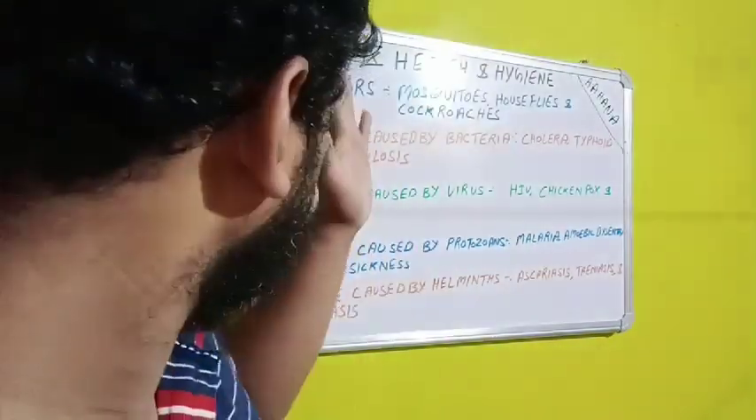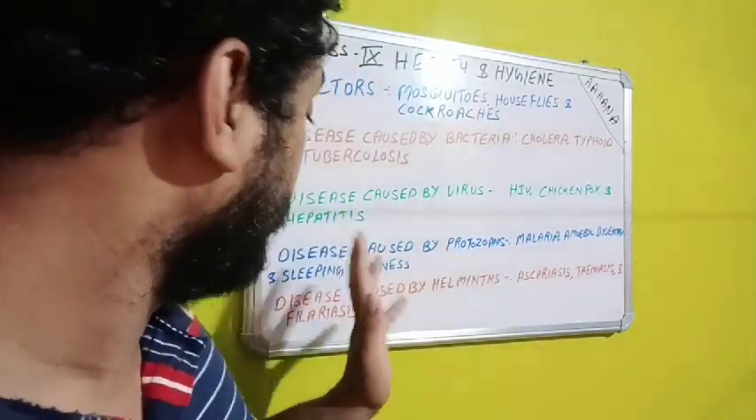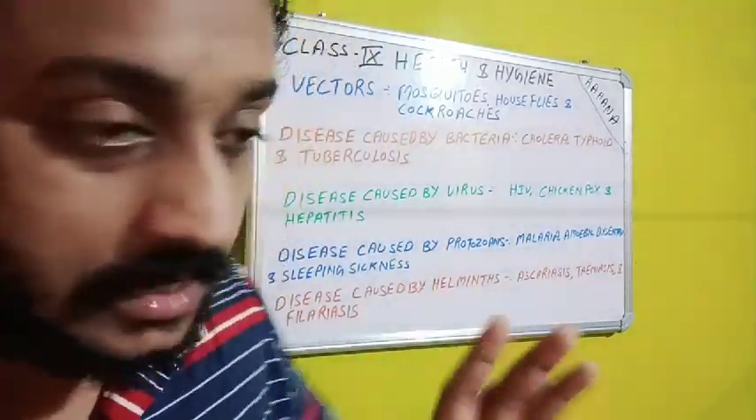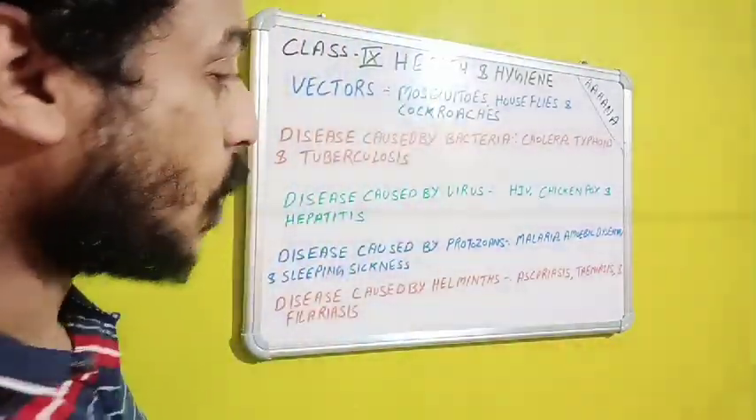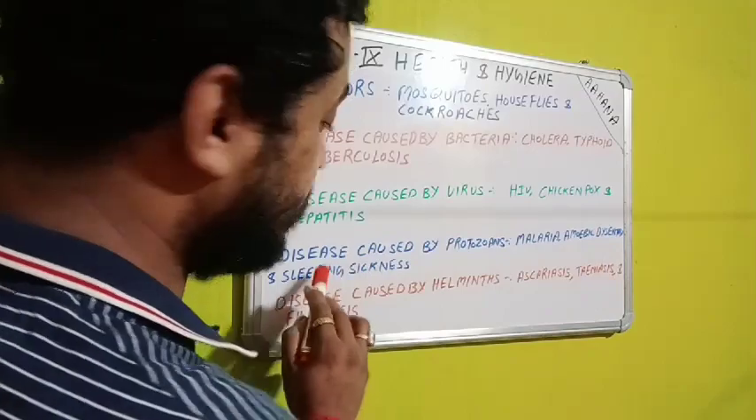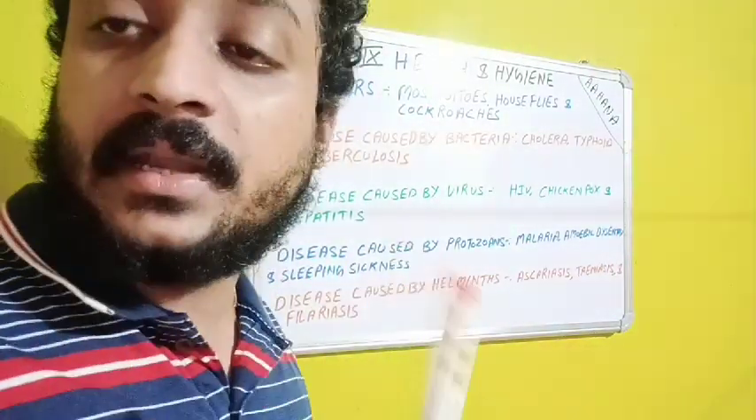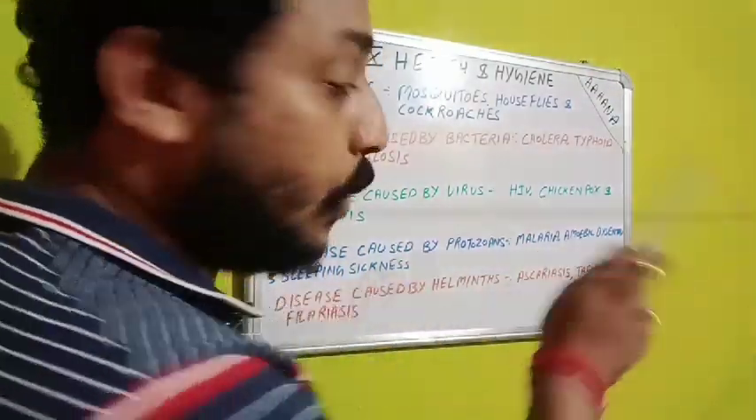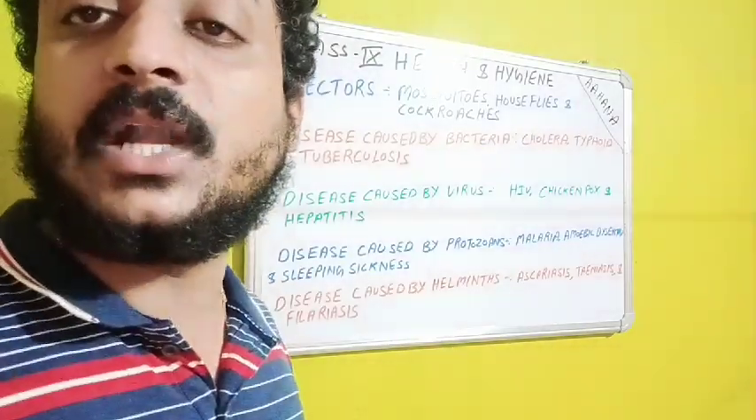For diseases caused by protozoans and diseases caused by helminths, there is nothing common. But at the same time, when we are talking about malaria, amoebic dysentery and sleeping sickness, one thing we can write as common is that if the concentration of the protozoa increases in the blood, the person may get loose motions.